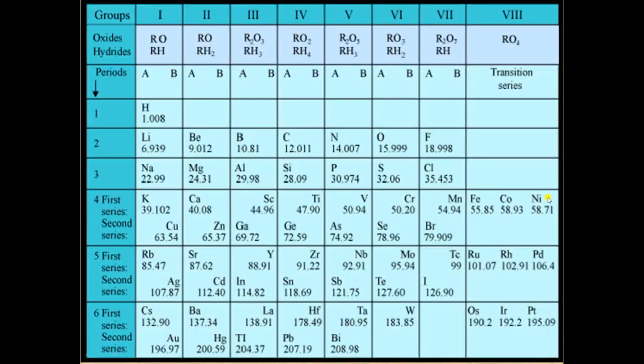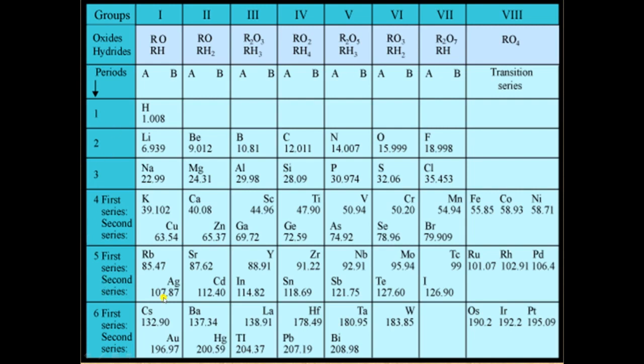Here the horizontal rows are called periods, and the vertical columns are known as groups. Here you can see that there are 8 groups, and each group is divided into two parts, A and B, except group number 8. So you will say it as 1A, 1B, in the same way 2A and 2B, 3A, 3B, 4A, B, 5A, B, and so on. These are the periods.